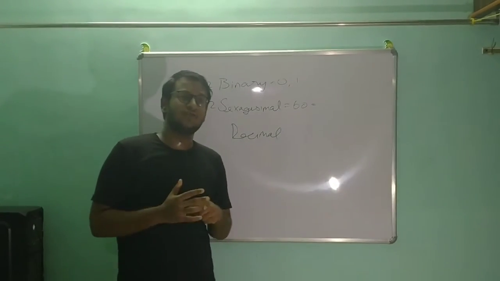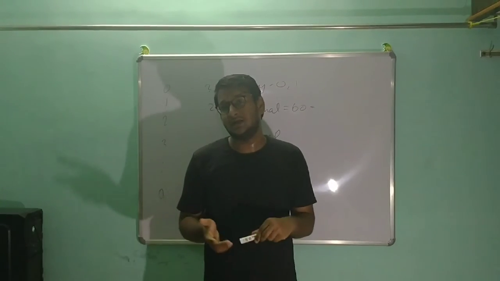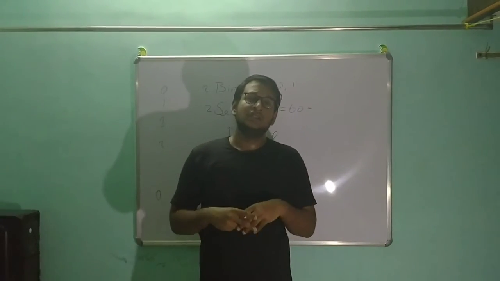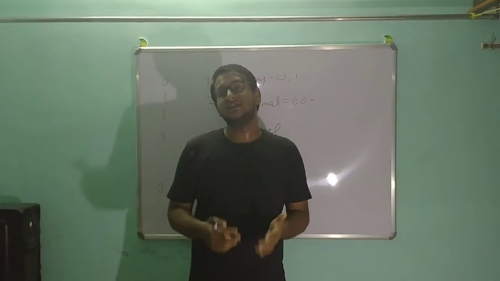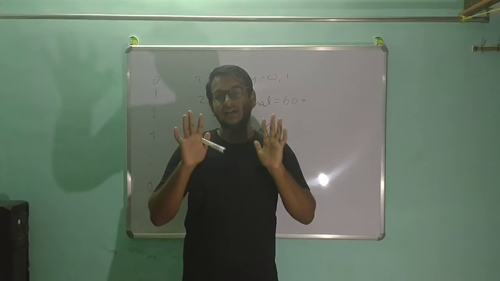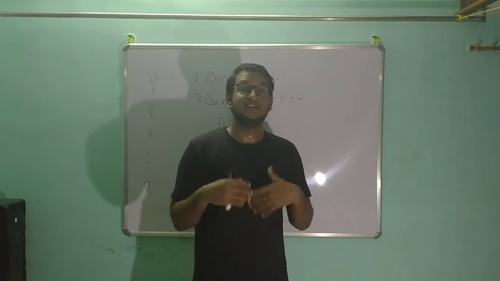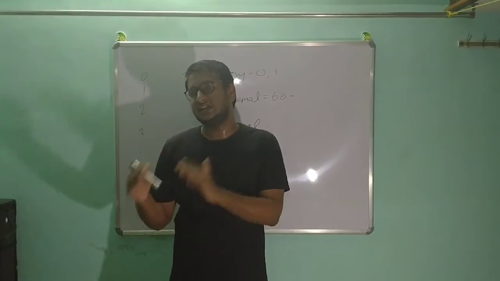I came across a few reasons why we are using the decimal number system rather than the other two. The first reason is very funny and also interesting. The reason is we have 10 fingers. Yes, you heard it right. Because we have 10 fingers, this is one of the reasons why we are using the decimal number system, which involves 10 digits.